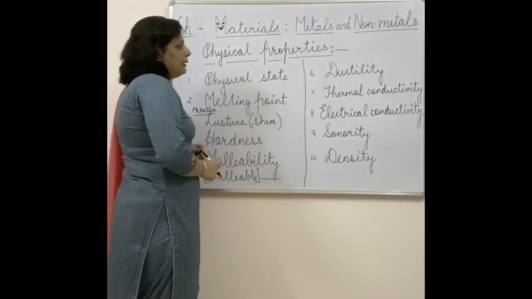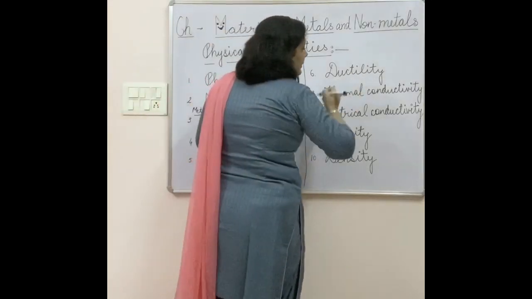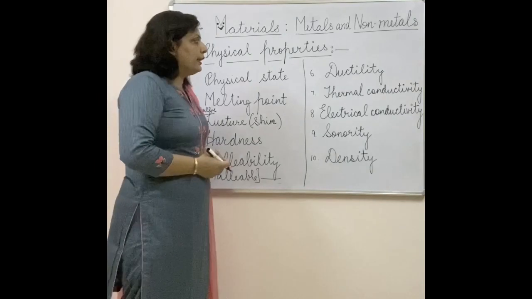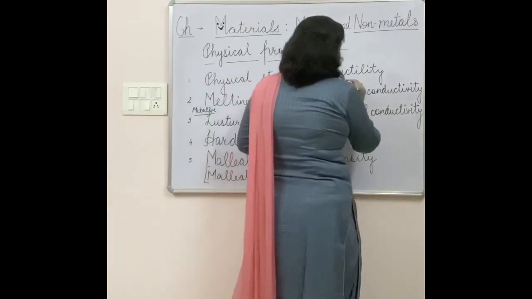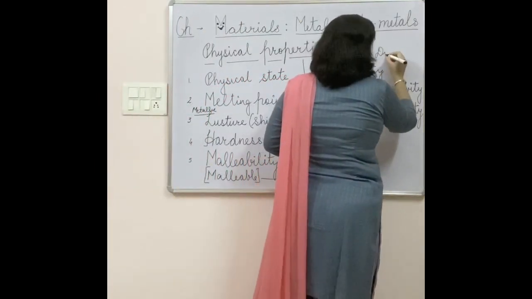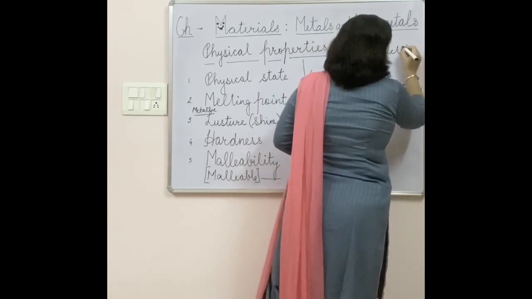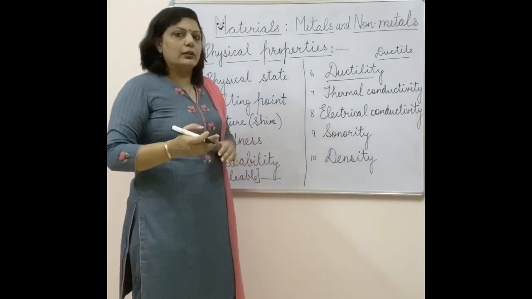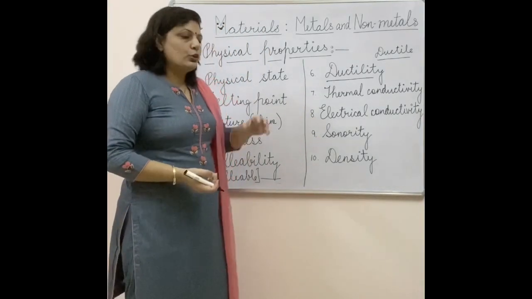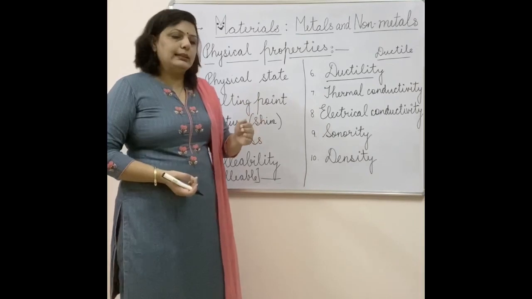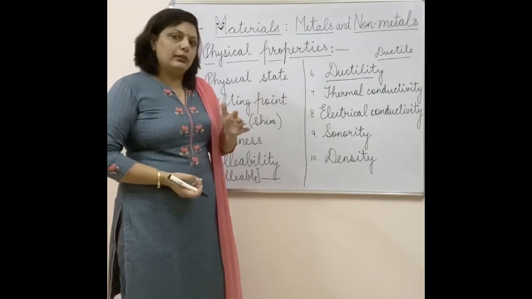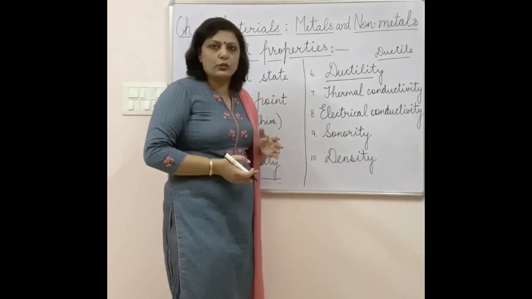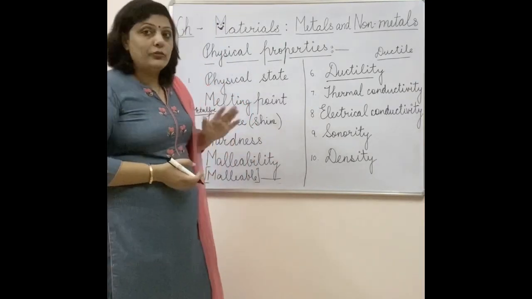Now after malleability, our next property is ductility. Again, a new term you have never come across. Ductility is the property derived from the word ductile. Ductile means a substance which can be easily turned into thin wires. So a substance which can be easily melted and later converted into thin sheets, it will be easy for us to turn it into wires also, and the wires can be very thin.